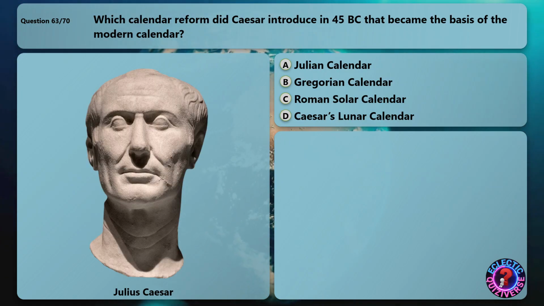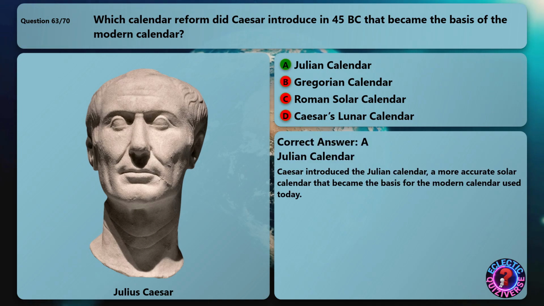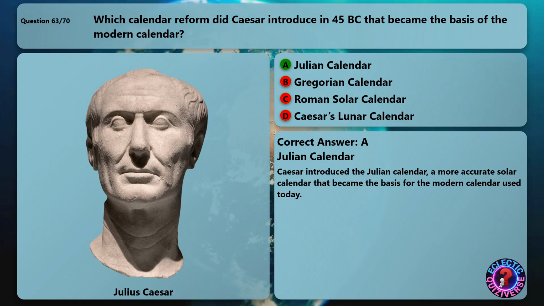Which calendar reform did Caesar introduce in 45 BC that became the basis of the modern calendar? The correct answer is the Julian calendar. Caesar introduced the Julian calendar, a more accurate solar calendar that became the basis for the modern calendar used today.